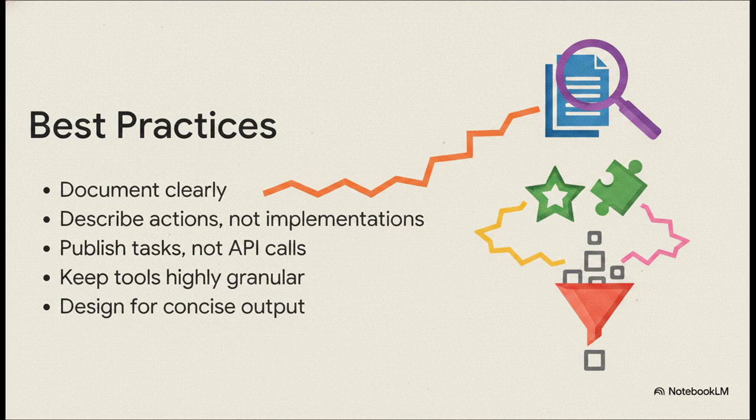Now, when your engineering teams are building these out, there are some absolutely crucial best practices. You want to expose highly granular actions, not just wrap some massive, messy enterprise API into a single endpoint. And look, as developers, we all kind of hate writing documentation, right? Well, in agentic AI, your documentation is literally the programming interface. The tool's name, its description, the parameter schemas, all of that gets fed directly into the model's context window. So you have to describe exactly what the task achieves. And please, design for concise outputs. If your tool dumps a massive unfiltered JSON payload, it will completely blow up the model's context window and wreck its reasoning.